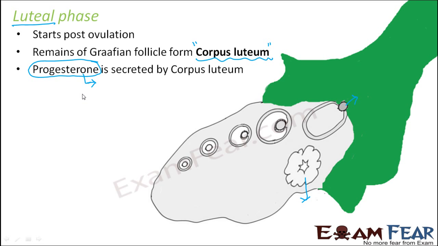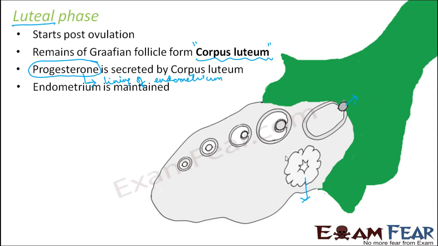So who will take care of that? That is taken care of by the progesterone hormone, which is released by the corpus luteum. So the endometrium is maintained and keeps on growing in thickness. A very thick endometrium will be there, and then it will wait.